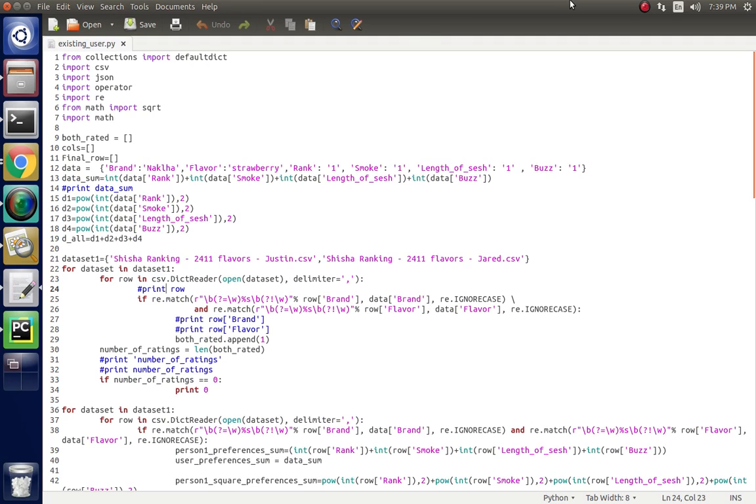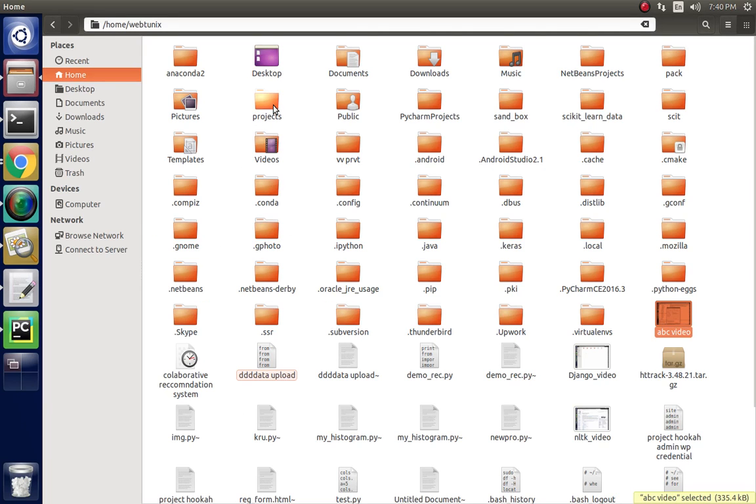Now I am going to show you a program of collaborative recommendation system. This is the program, friends, in which we are using this CSV format of hookah flavor. Just see, this is the data that we are going to use further.